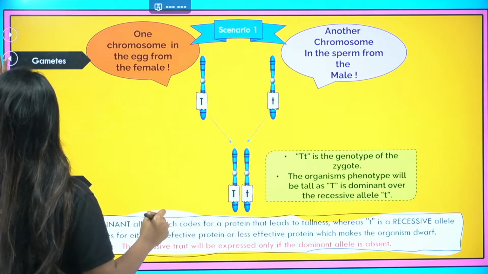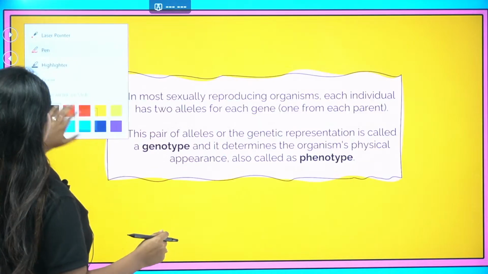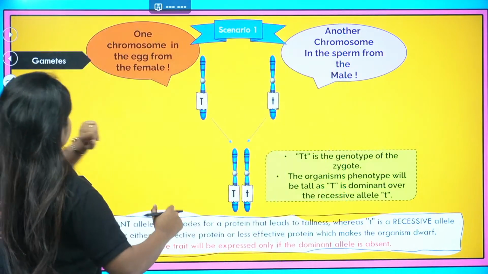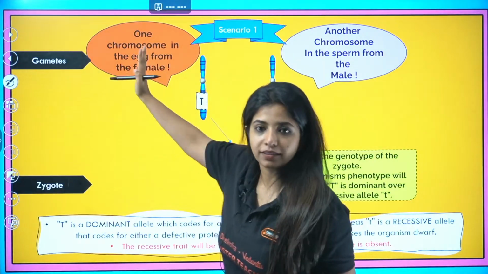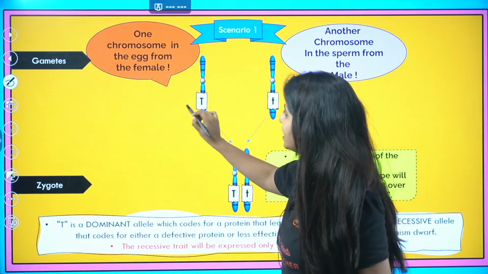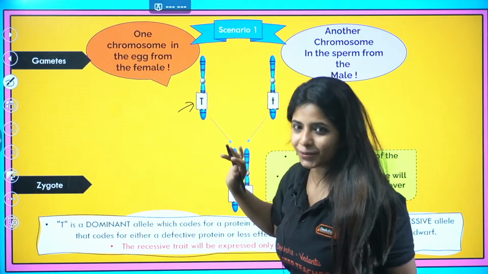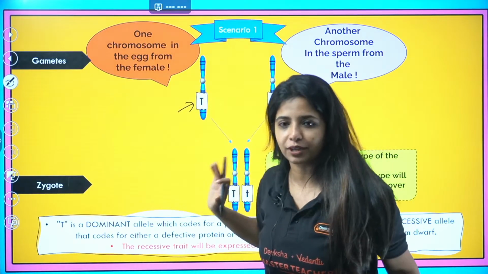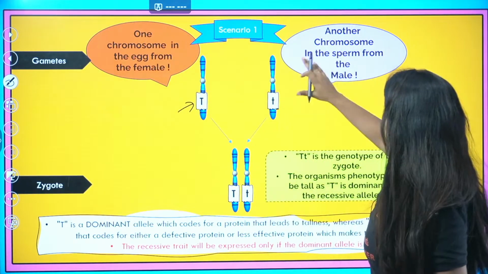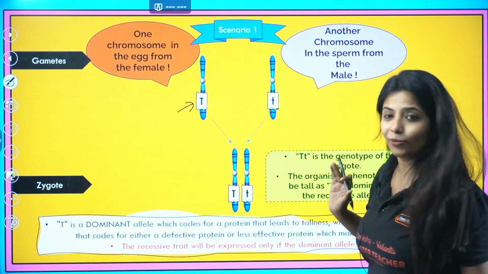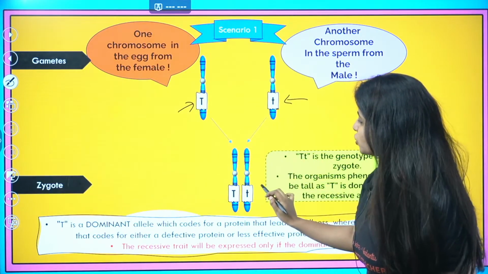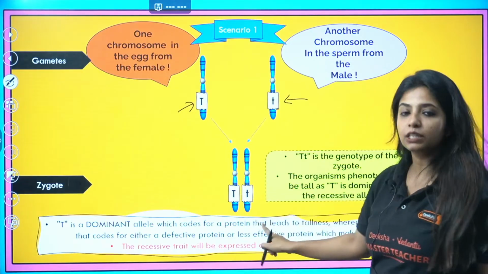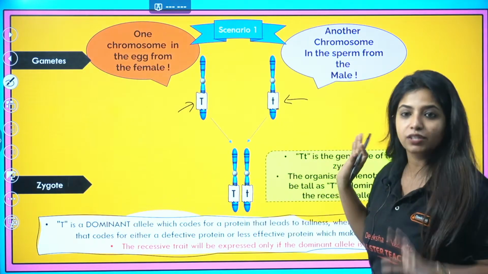So scenario number 1 goes like this. You have one chromosome in the egg that comes from the female. This chromosome has the capital T allele, which will probably produce too much protein. Another chromosome in the sperm comes from the male, and here the allele is small t. When both come together, I get the combination capital T, small t.